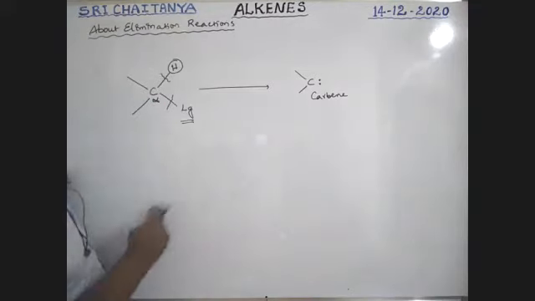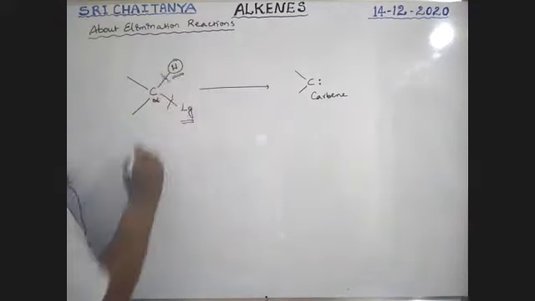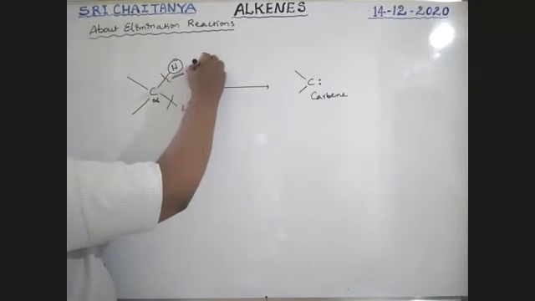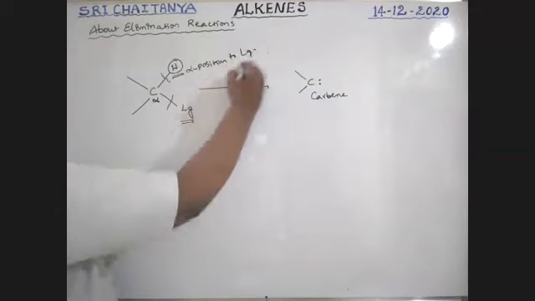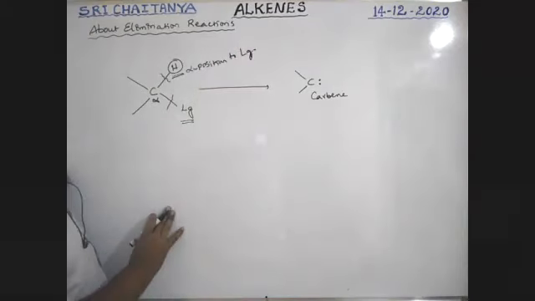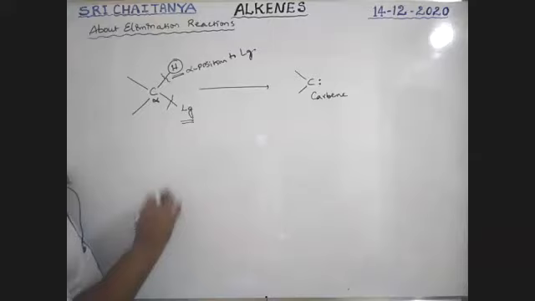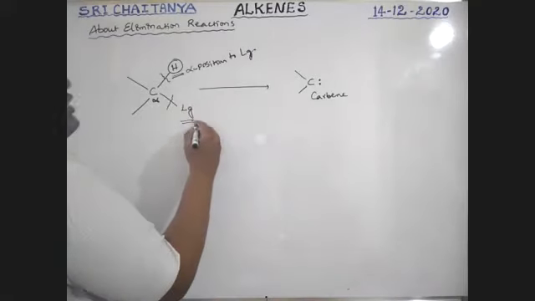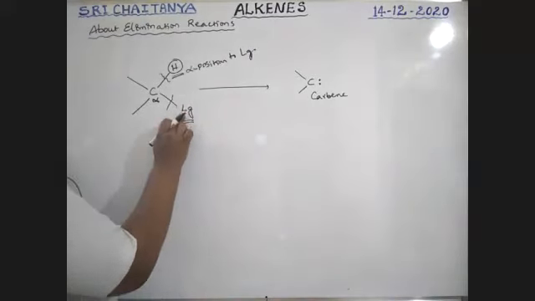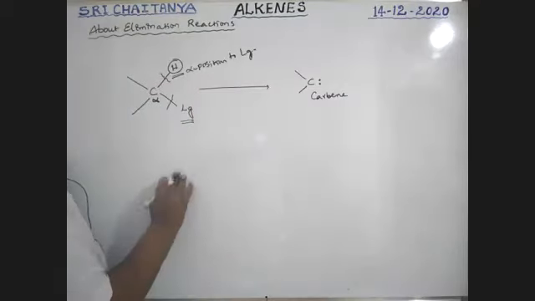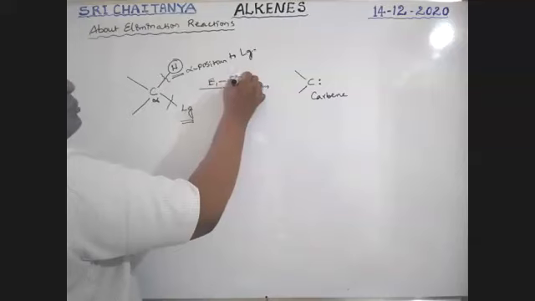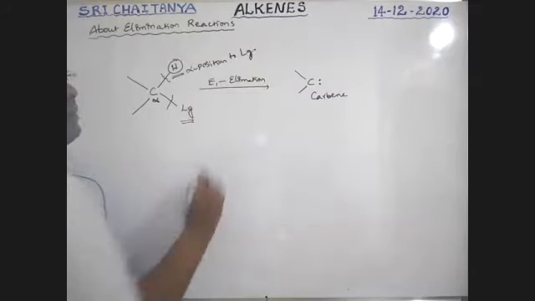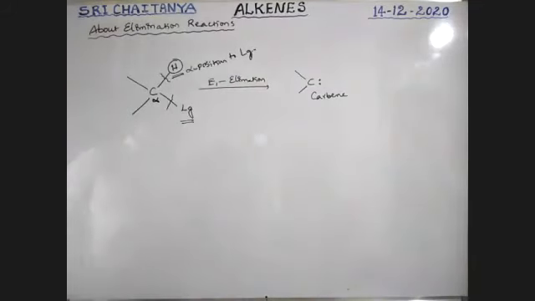That is why here the hydrogen is attached at the alpha position to the leaving group. That's why, in this type of elimination, the leaving group and hydrogen part are eliminated, boys. This type of elimination is called E1 elimination.